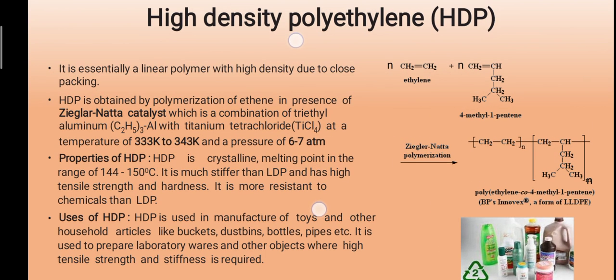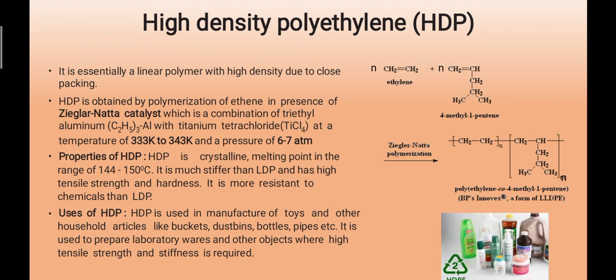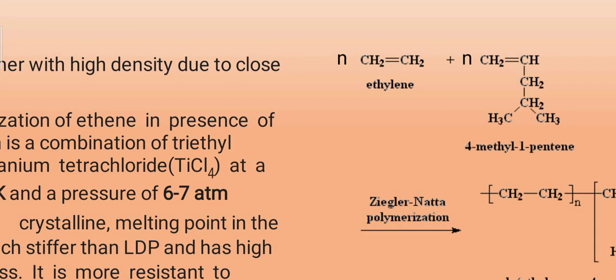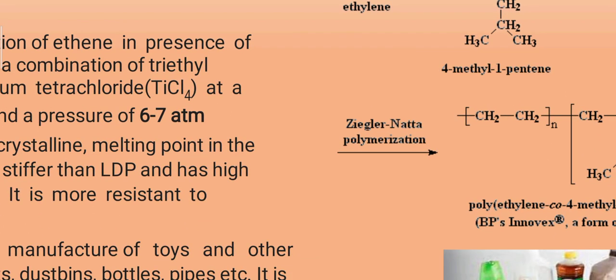HDPE is essentially a linear polymer with high density due to close packing. In the reaction, you can see n molecules of ethylene plus n molecules of 4-methyl-1-pentene, which can be polymerized under Ziegler-Natta polymerization, or Ziegler-Natta catalysis.